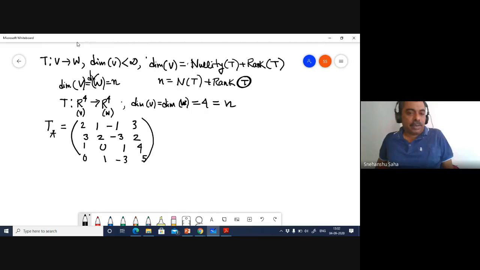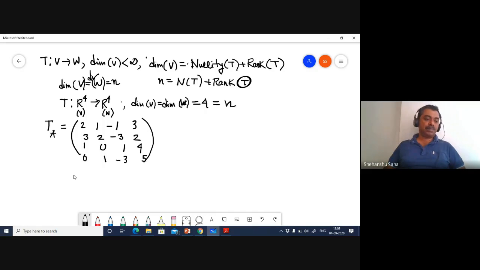As you can see, the vector space R4 is spanned by these guys: 2, 1, -1, 3, 3, 2, -3, 4, 1, 0, 1, 4, and 0, 1, -3, and 4.